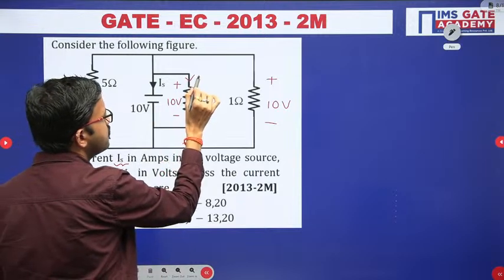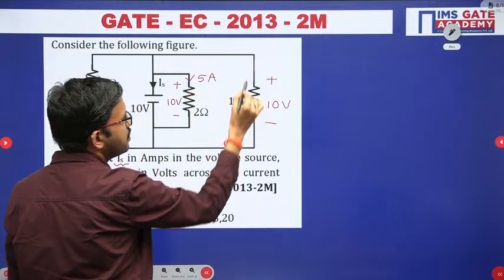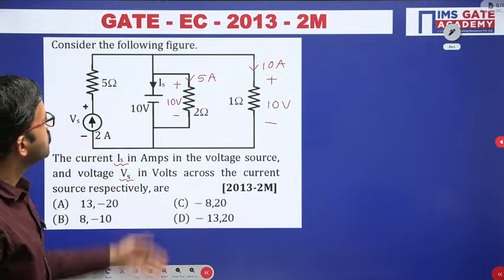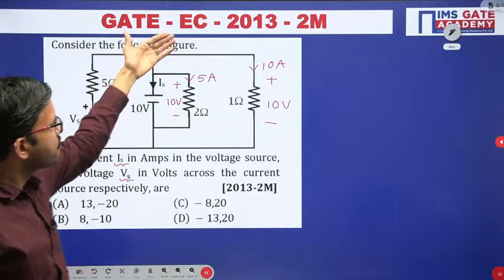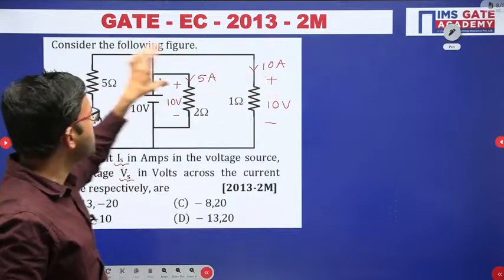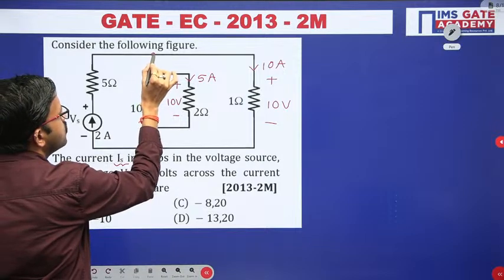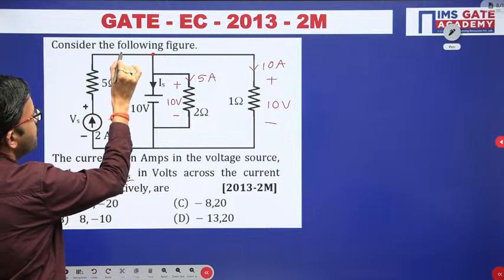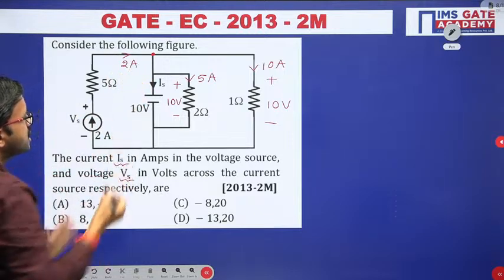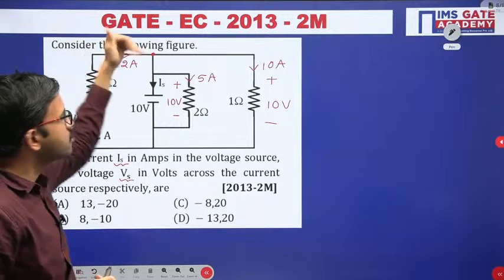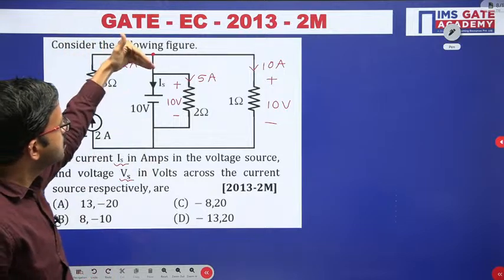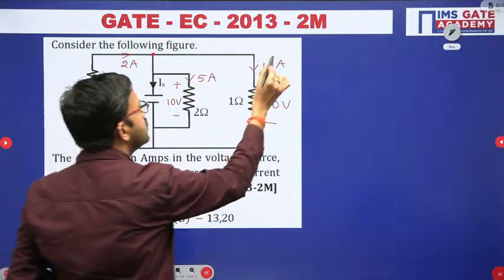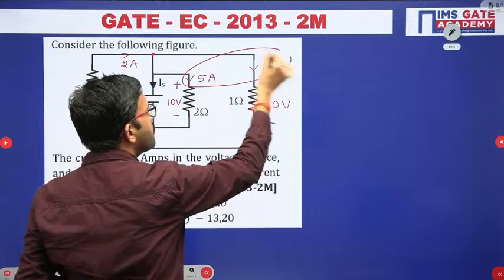10 by 2, that is nothing but 5 ampere. Similarly, 10 by 1 is nothing but 10 ampere. So in this branch 5 ampere current is flowing, in this branch 10 ampere current is flowing. Here if you observe, you are having a particular node, right? In this branch 2 ampere current is entering to this particular node. And in these two branches together 15 ampere is leaving.